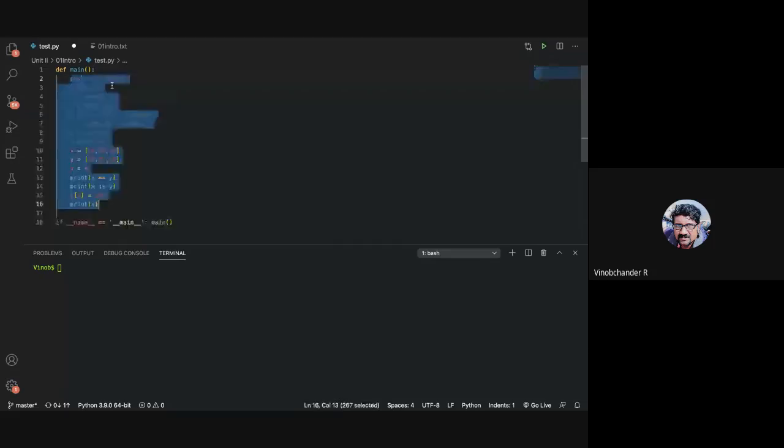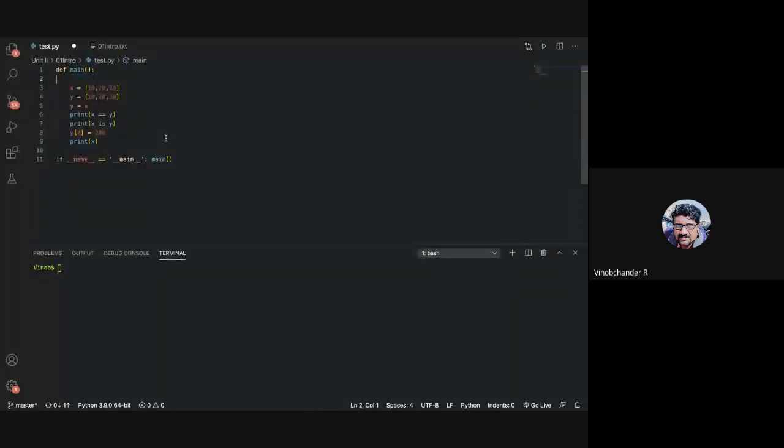So let me have this same example here. Let me remove this part. Okay, let me remove all this guys.